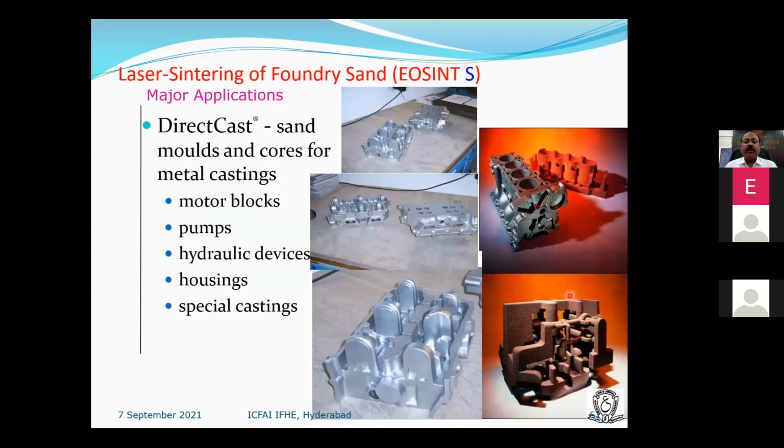How do they make molds? They sinter the sand. Just as we make molds manually using patterns, similarly they make molds with sand. Sand is very difficult to sinter, but the sand is bonded with a certain adhesive. That is taking place in 3D printing. Once a mold is made, then we can go for castings.